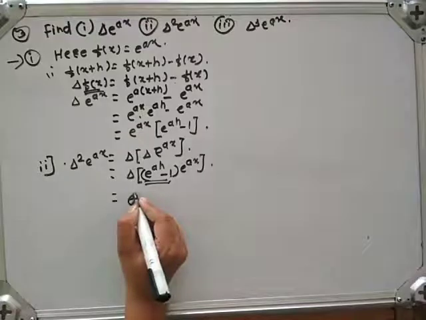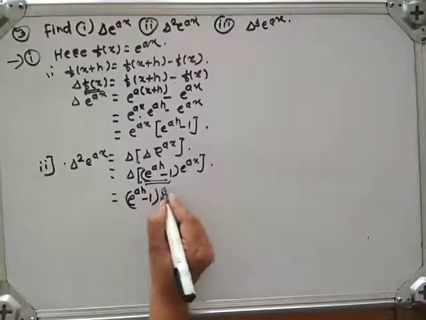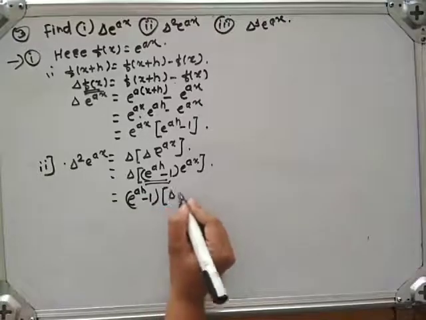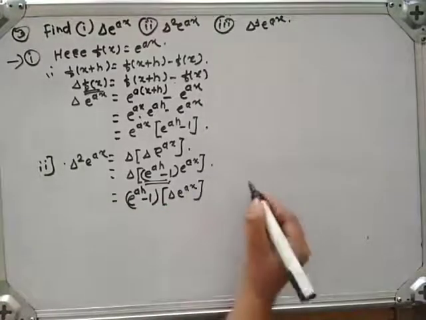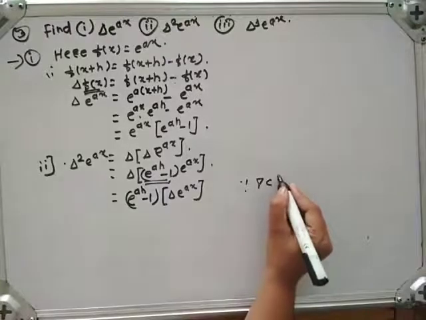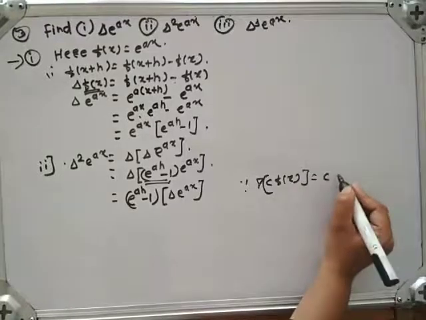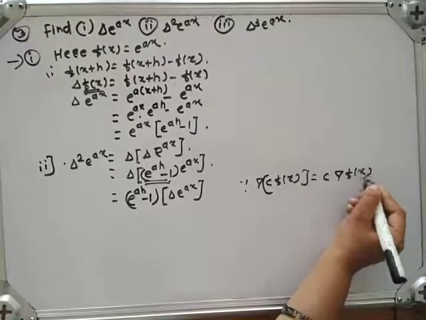Then we get e raised to ah minus 1 into delta of e raised to ax, since delta of c into f of x is nothing but c into delta of f of x.